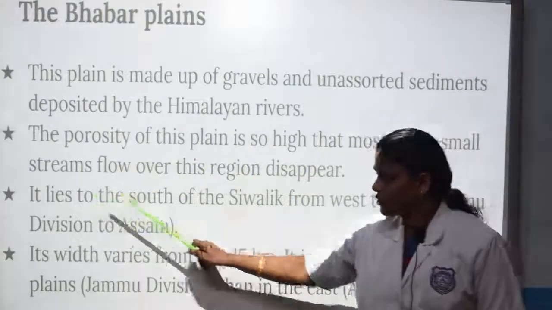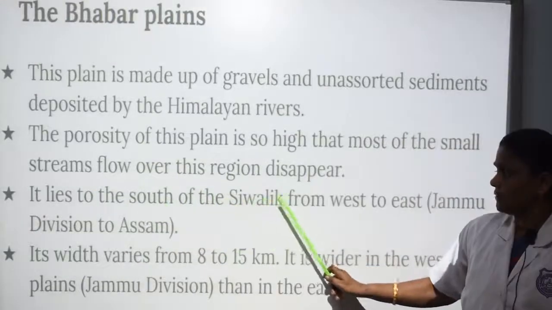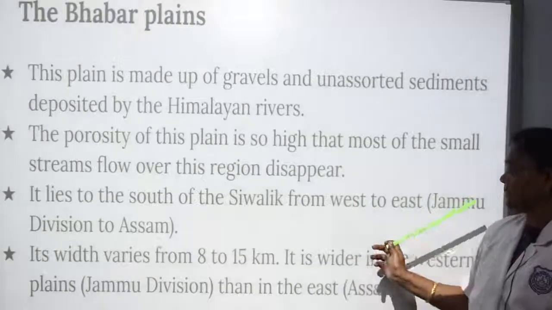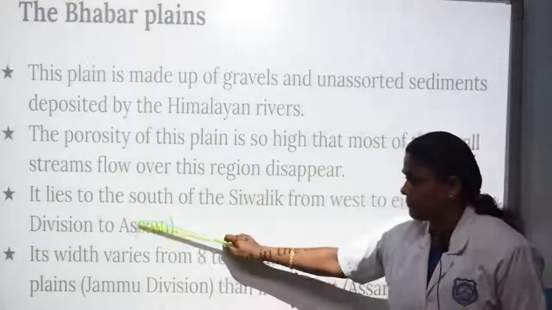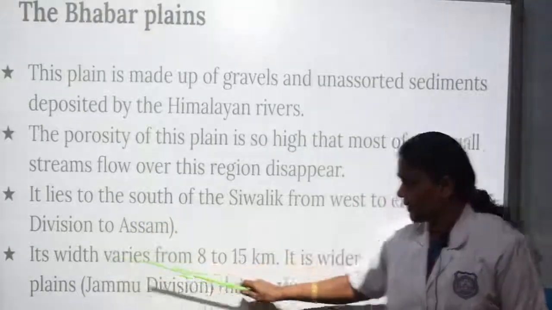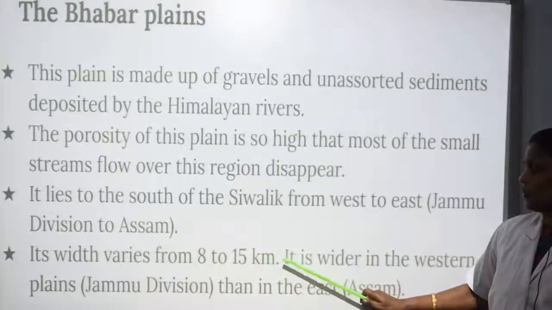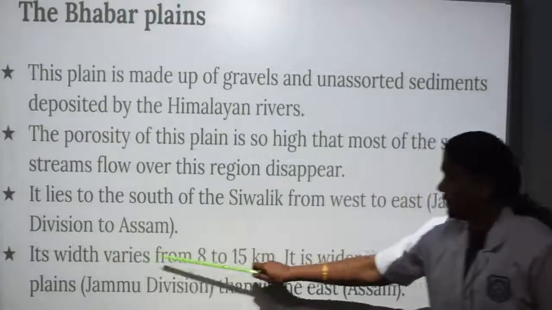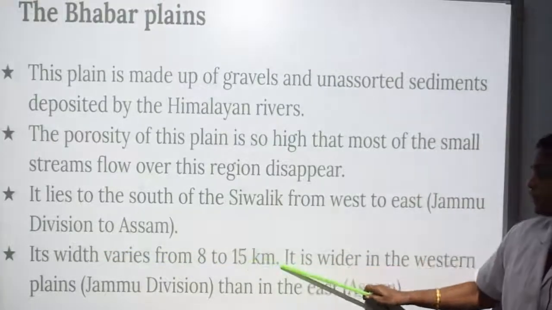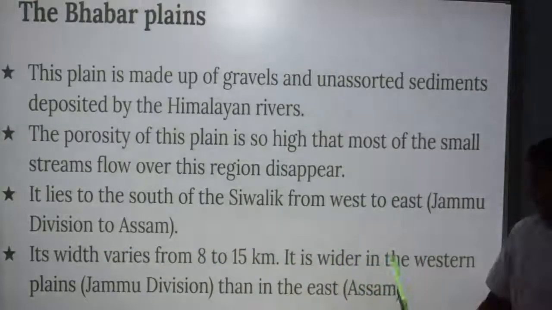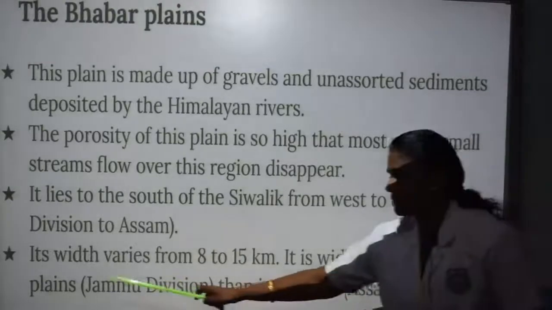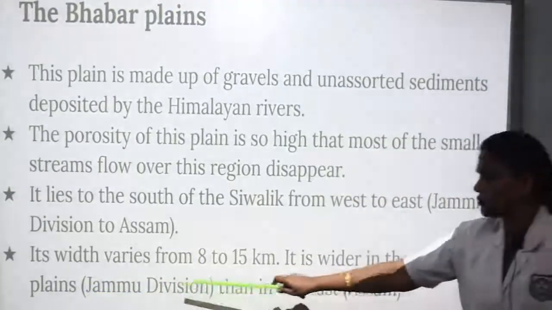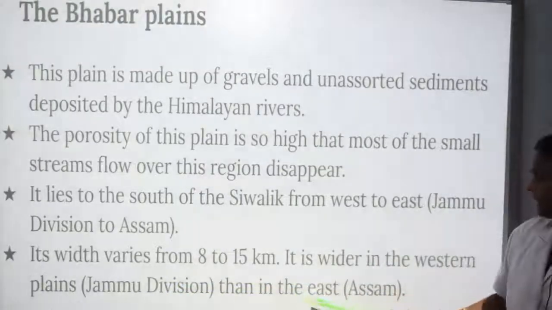It lies to the south of the Shivalik from west to east. That means Jammu division to Assam. Its width varies from 8 to 15 kilometers. So the width of the Babar Plains varies from 8 to 15 kilometers. It is wider in the western plains, in Jammu division, than in the east.